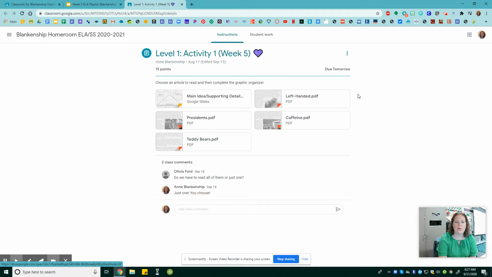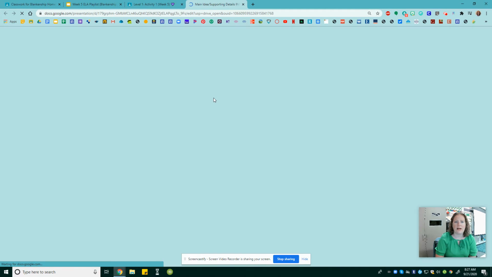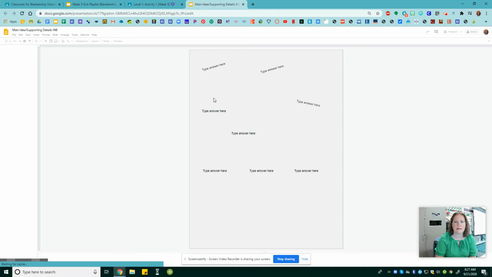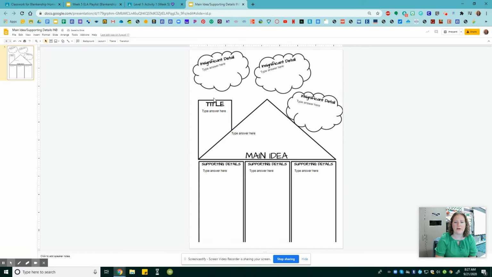So you are going to read one of these articles, either left-handed, caffeine, or teddy bears. We're going to do presidents all together. So you're going to read this article, and then you're going to click on the Google slide, and you are going to complete the graphic organizer. So last week we started doing this with a house. You put your main idea on the roof, and you got to hold the roof up. You don't want to let it fall in, so you have 3 supporting details. And then a title for the chimney.